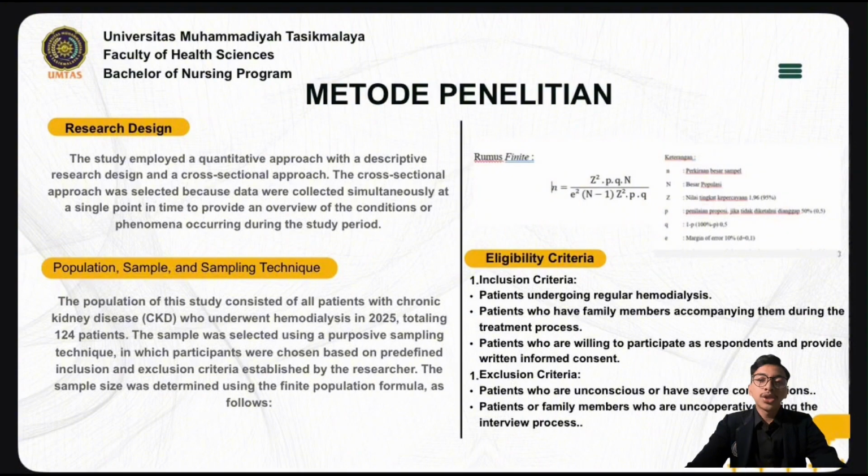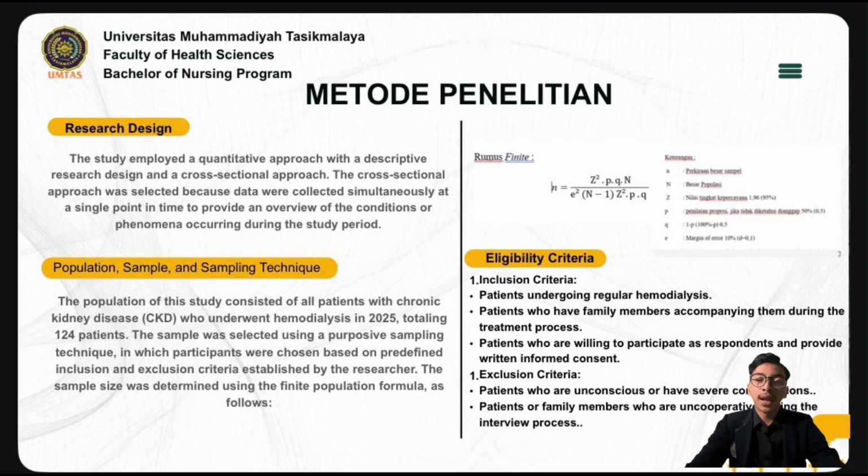Next, population, sample, and sampling technique. The population of this study consists of all patients with chronic kidney disease or CKD who underwent hemodialysis in 2025, totaling 124 patients.